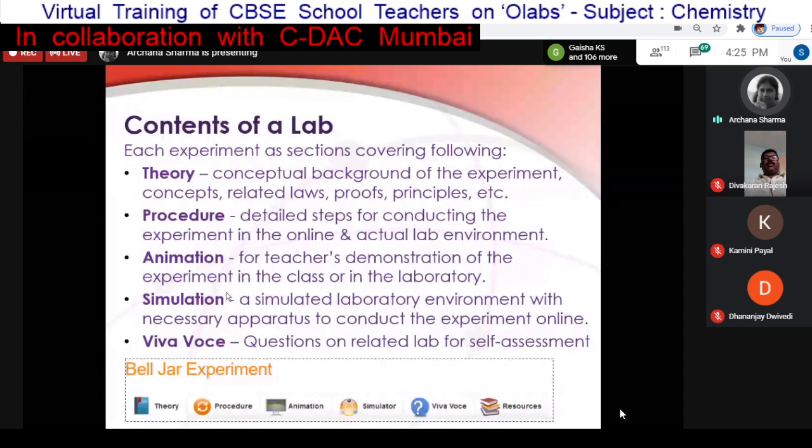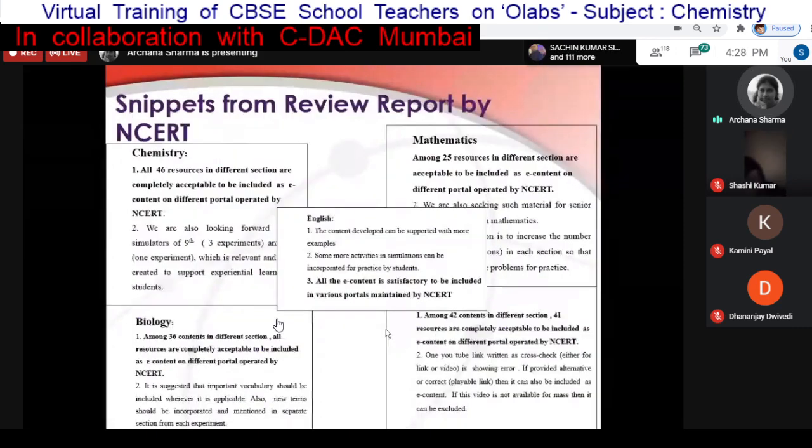So these are snippets from the review report by NCERT. So it has been verified by them. It has been tagged that it has been checked by them, and these are acceptable. They have given us certain suggestions also, which we will soon be adopting.